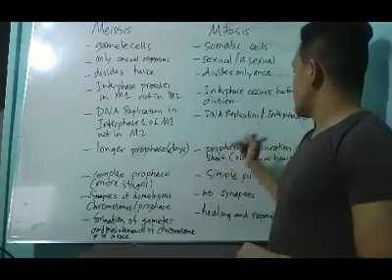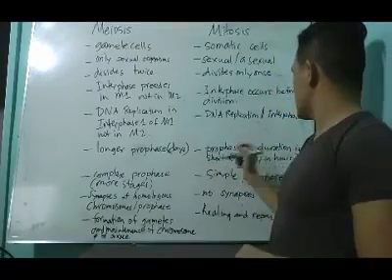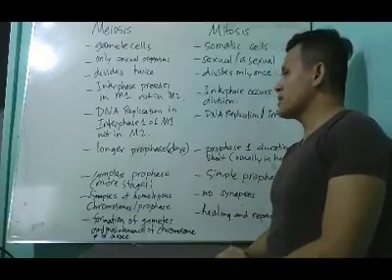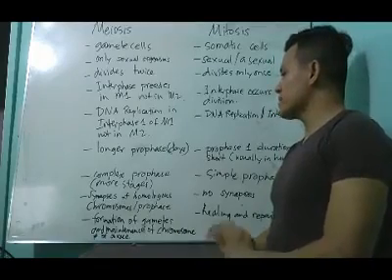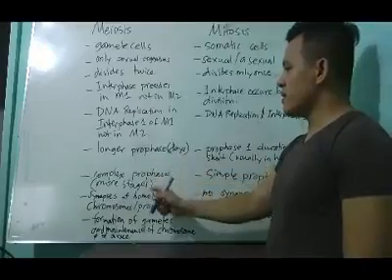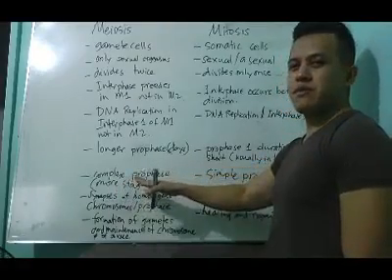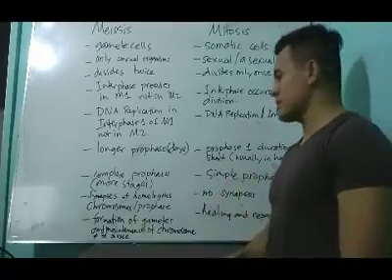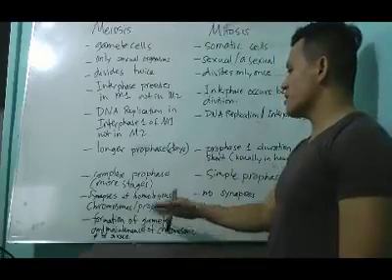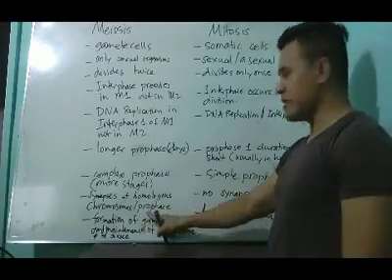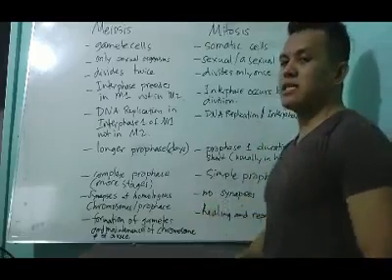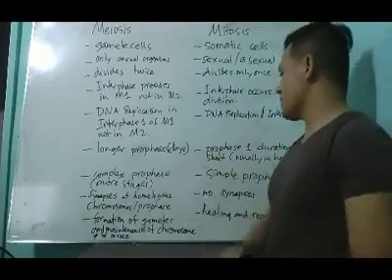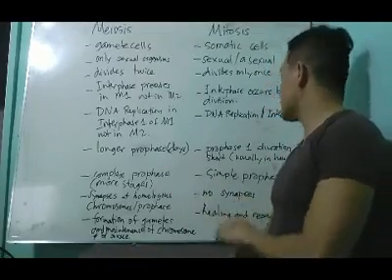But in mitosis, prophase duration is very short, and only lasts for about 3 hours. But in meiosis, usually days. Next one, complex prophase. It is because, as I told you earlier, there are more stages of the prophase, so it's longer and complex. And simple in mitosis because it just lasts for a few hours. Synapsis of homologous chromosomes happens in prophase 1, but in mitosis, there's no such thing as synapsis. Next one, healing and repair and the formation of gametes for meiosis, and healing and repair for mitosis.